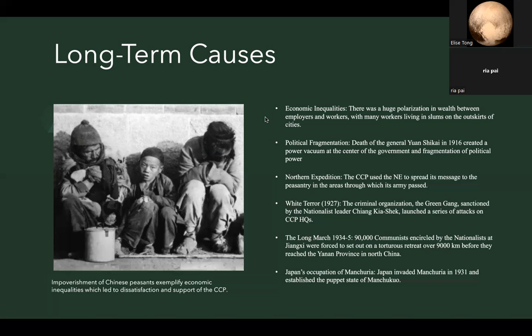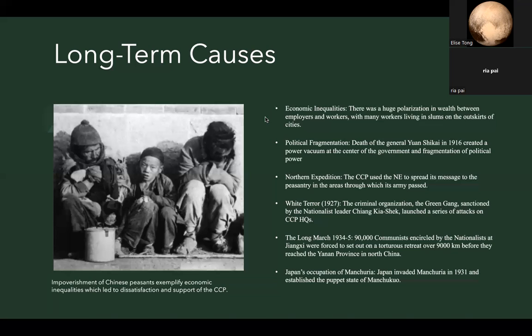Some examples of other long-term causes were the Northern Expedition, which the CCP used to spread its message to the peasantries in areas through which its army passed. The White Terror of 1927, in which the criminal organization, the Green Gang, sanctioned by the nationalist leader, launched a series of attacks on CCP headquarters and killed an estimated 400. And the Autumn Harvest Uprising, a CCP counterattack to the White Terror, consisting of a series of skirmishes between CCP forces, largely composed of peasants who operated a guerrilla-style campaign in the countryside.